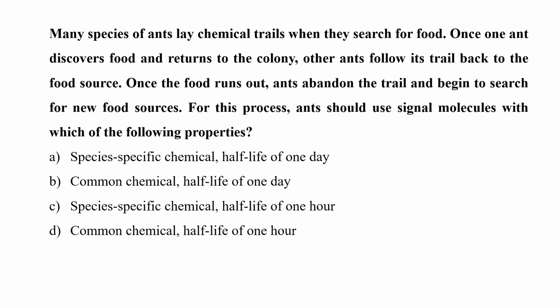Many species of ants lay chemical trails when they search for food. Once one ant discovers food and returns to the colony, other ants will follow its trail back to the food source. Once the food runs out, ants abandon the trail and begin to search for new food sources. For this process, ants should use signal molecules with which of the following properties?